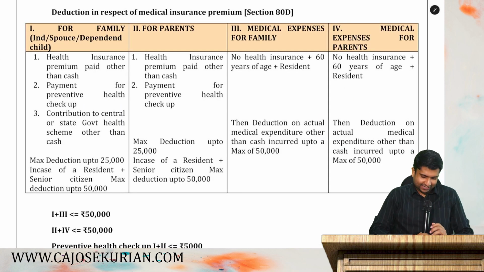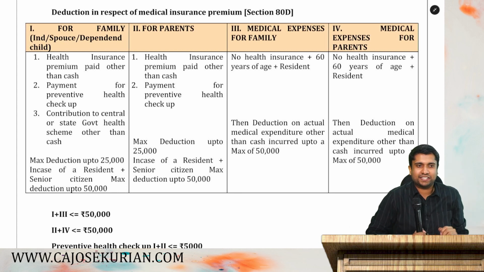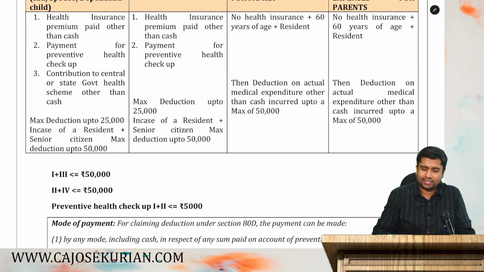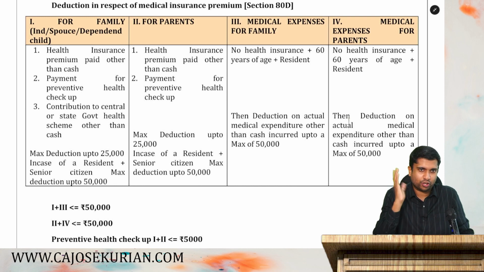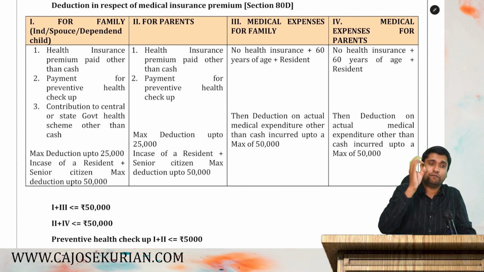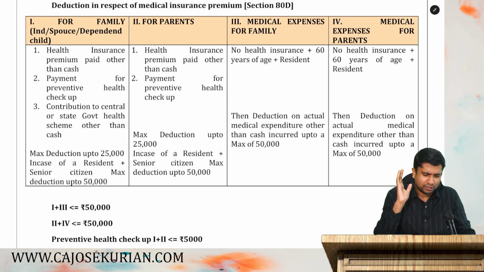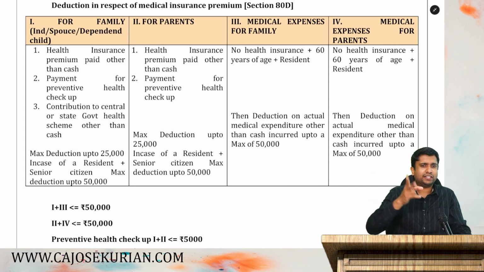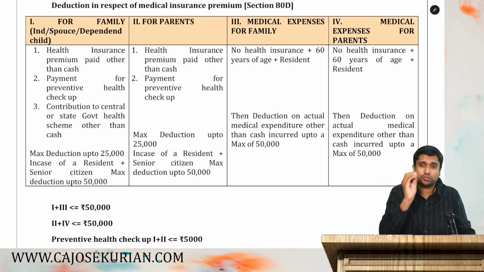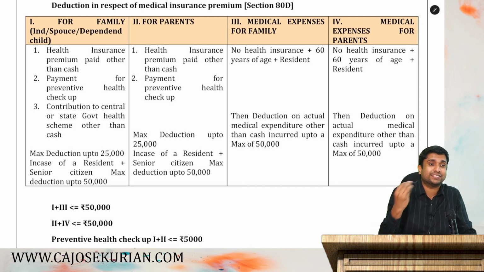All right, friends. So let's complete Chapter 6A deductions. The next section which we have to discuss is 80D. Normally we call it premium paid for health insurance. That is what 80D is all about. But the problem with 80D is that it has a lot of things that make it very confusing. A lot of conditions, sub-conditions, overall limits, subject to this and that. So that makes it very tough for a student to answer a question in 80D.